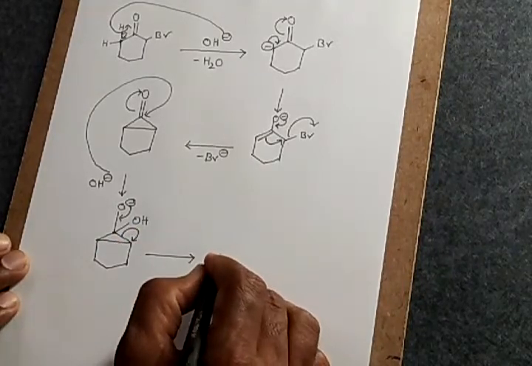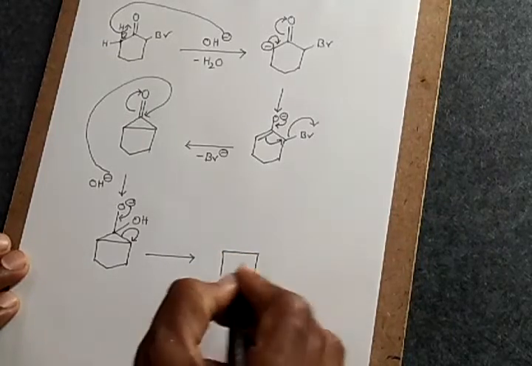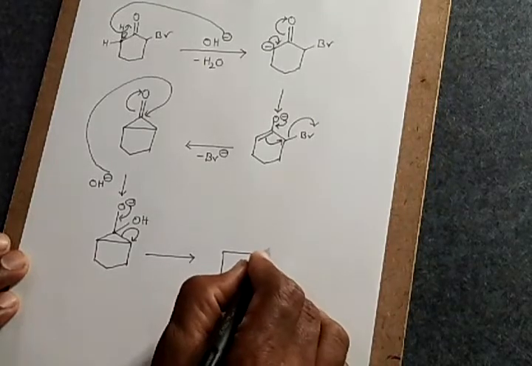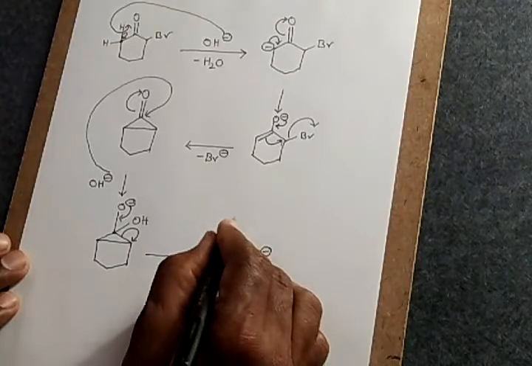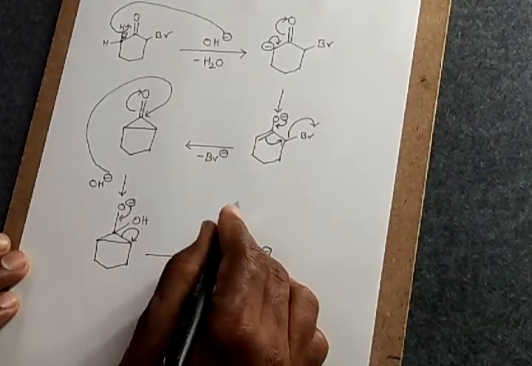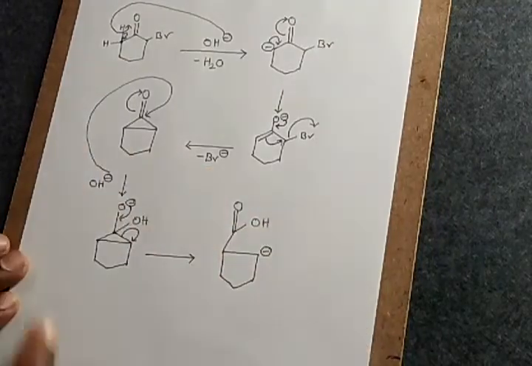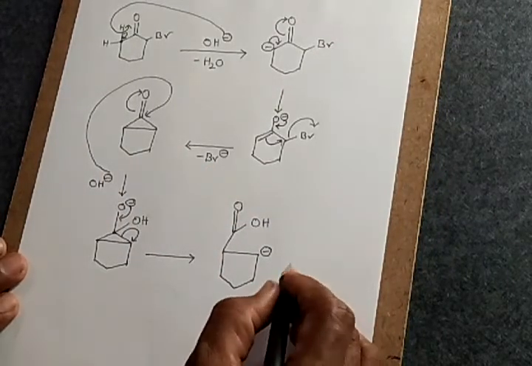Now the thing would be like this. Negative charge, and this is C double bond O, and this is OH. Hope you have understood. And in the next step, what happens?